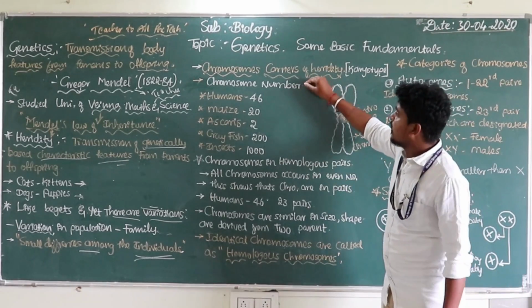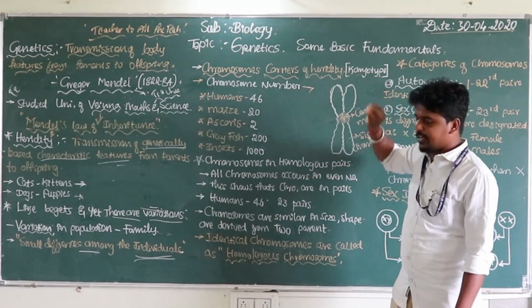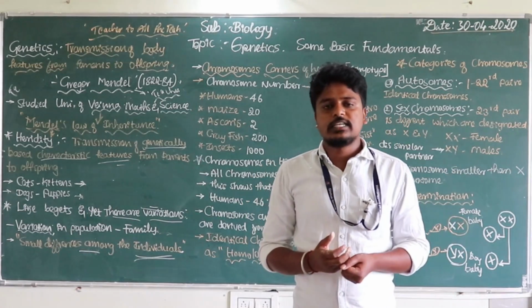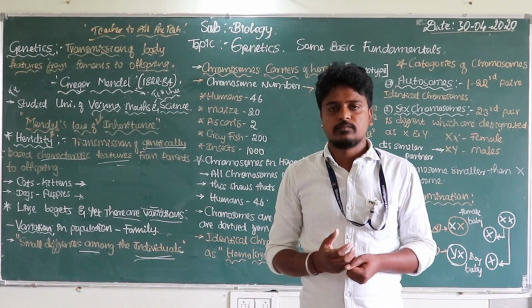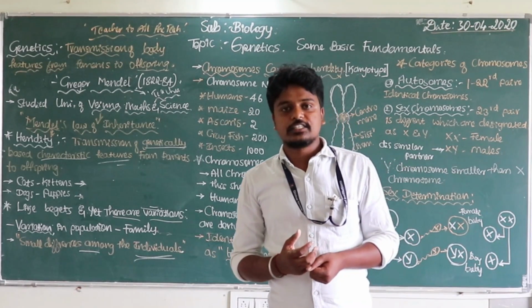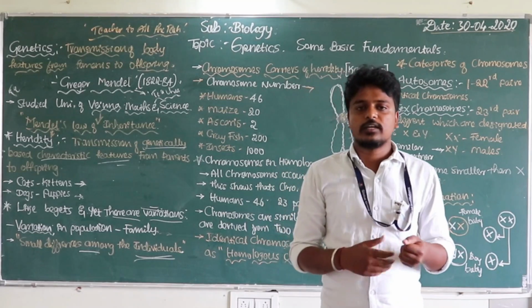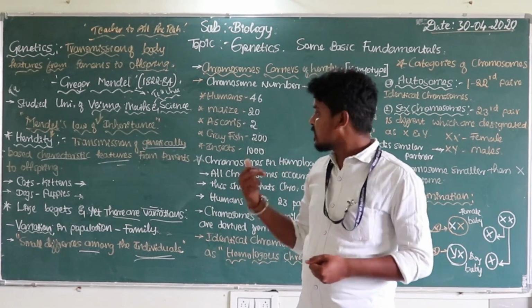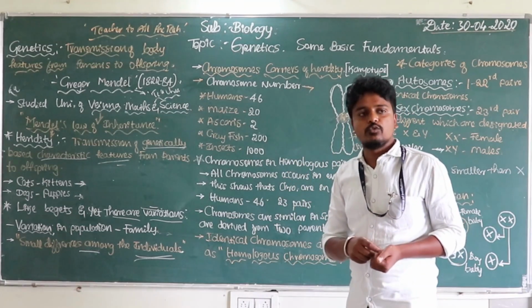Understood? And karyotypes are nothing but the changes in the chromosomes during cell division, the third stage, when the chromatin thread gets converted into chromosomes. It's called the karyotype, the breakdown of a nucleus.